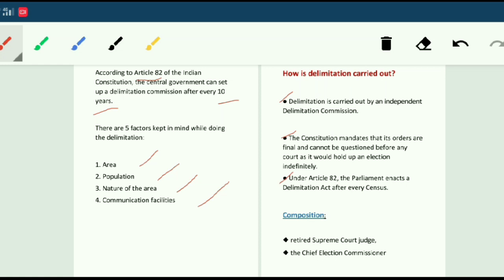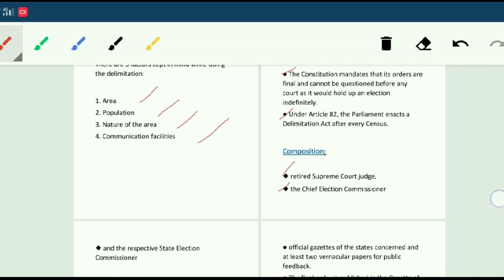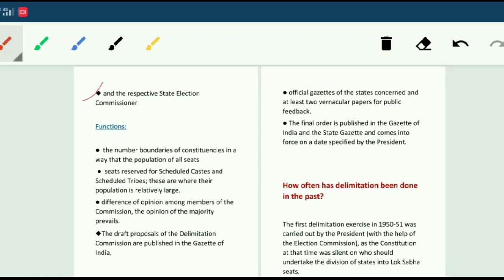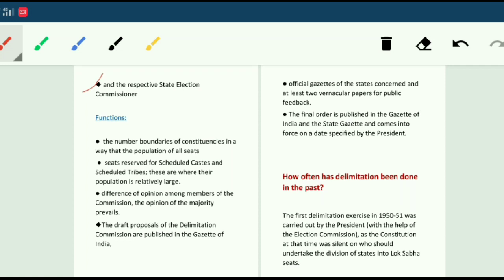How is the delimitation commission composed? It is composed of retired Supreme Court judges, the chief election commissioner, and the respective state election commissioners. The state election commissioner of the state in which it is being conducted will also be part of the delimitation commission.